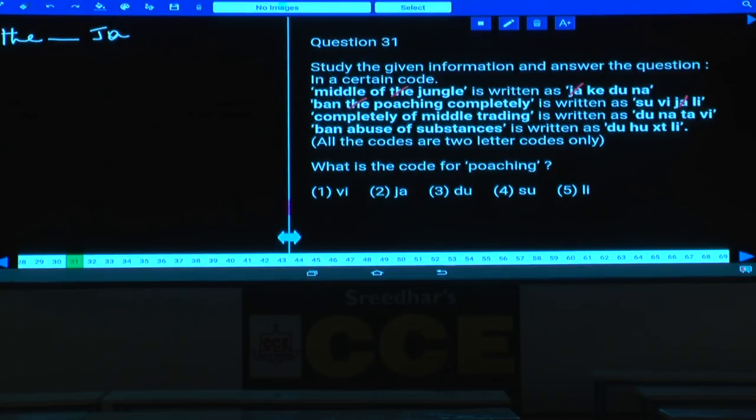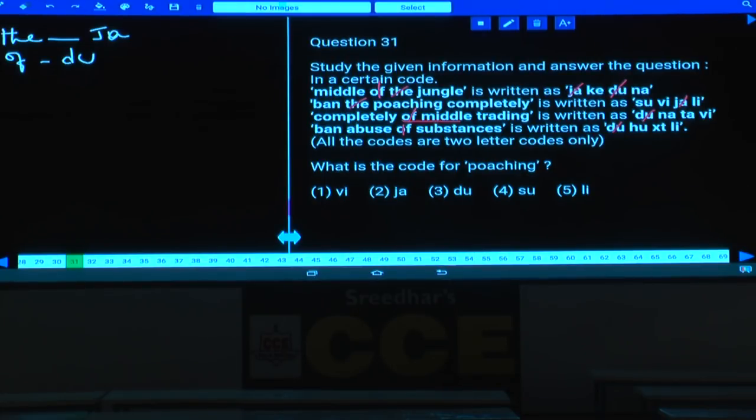Then compare the first and the third statements. Middle of jungle and of and middle are the words which are common between these two. Then if you compare the first, third and fourth, of is the only word which is common. What is the code which is common among the first, third and fourth? KE, DU, NA. DU is the code which is common, and the code to the word of is DU.